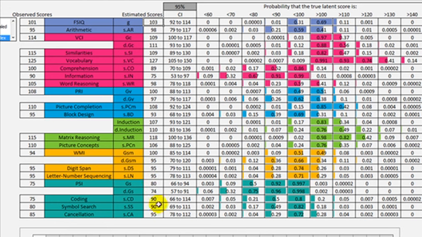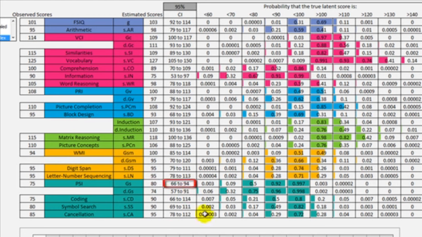The only broad ability that can be said to be significantly different from G in this profile is GS. The confidence interval for DGS does not contain 100. Therefore, GS is significantly lower than G. Well, how much lower? Well, we only have guesses. It's quite certain that GS is below 100. It's pretty certain that it's below 90. There's about a 50-50 chance that it's below 80. And there's a non-zero, but fairly small risk that it's lower than 70. So most likely, it's in that 75 to 85 range.